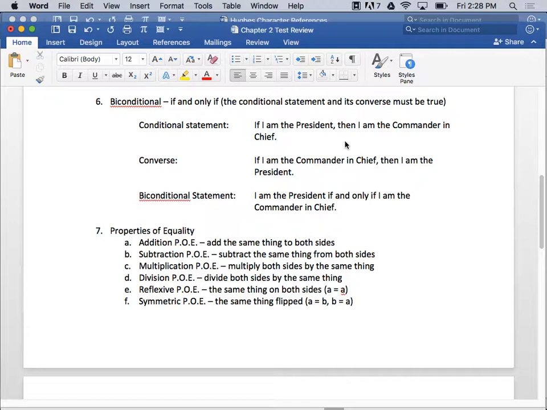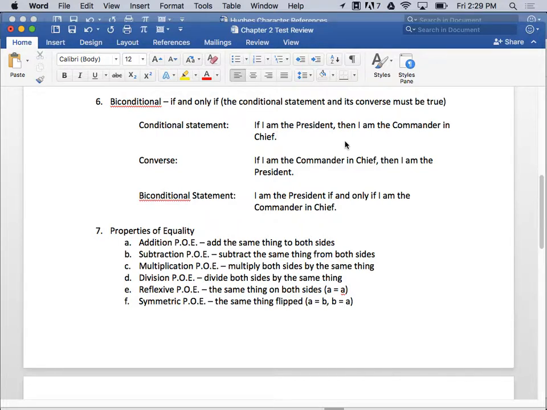Okay? So, well, that means the biconditional statement is true. I am the president if and only if I am the commander-in-chief, right? Okay? Because they're both true. Does that make sense to you guys? That's what a biconditional statement is. Now, it doesn't say if I am the president, then I am if and only if. No, don't be confused. There's no if then. It's just if and only if.